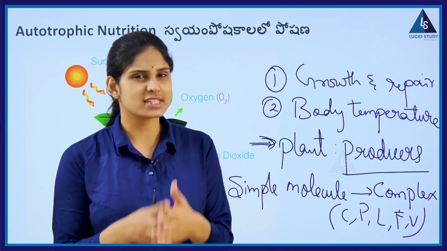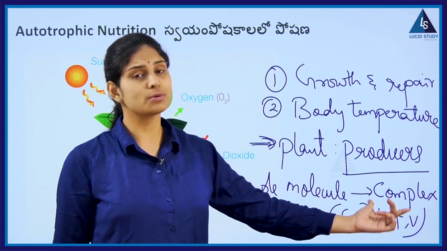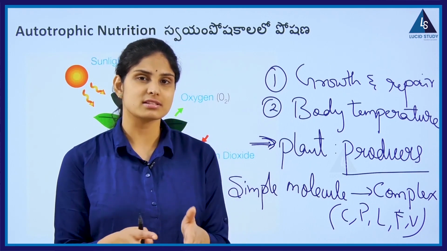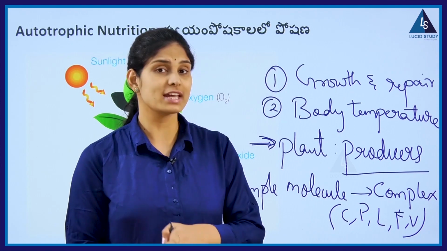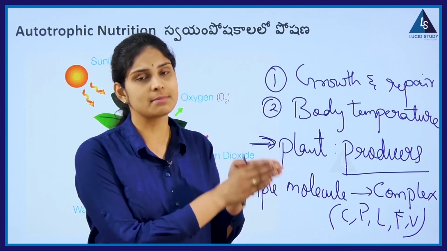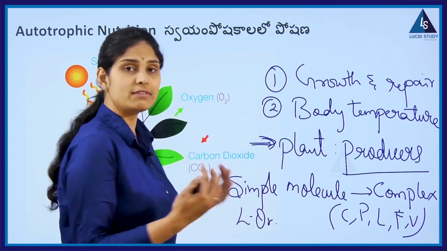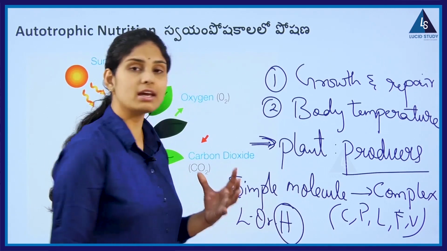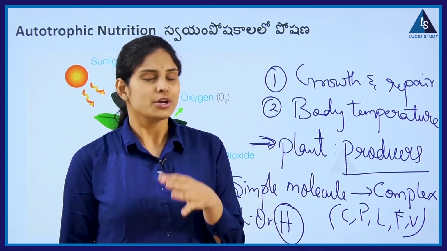These compounds produced by the plants as food are utilized by the cells of different organisms to provide energy to various living organisms, even ourselves as animals, as human beings. They are utilized by us in the form of energy.